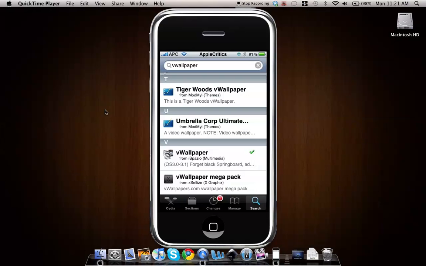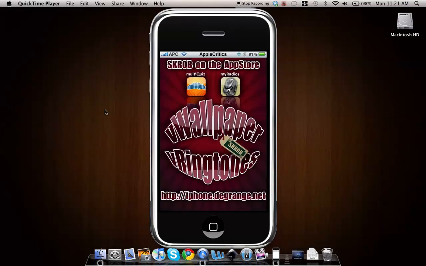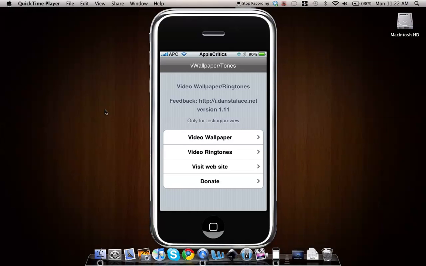Alright, so once you're finished installing wallpaper, you'll exit out of Cydia. Alright, so after that, what you'll do is open up wallpaper. Alright, so once you open up wallpaper, you'll go to video ringtones.